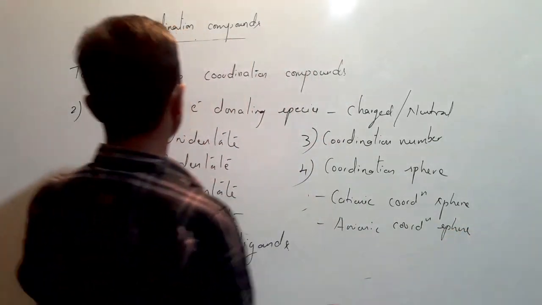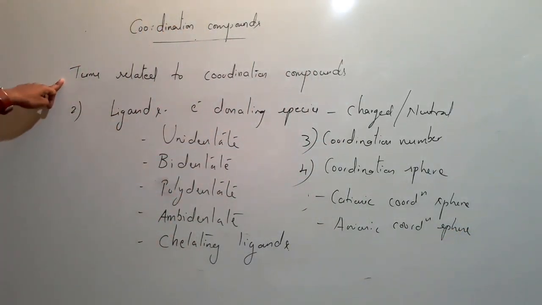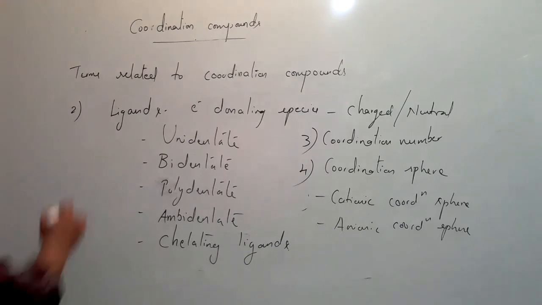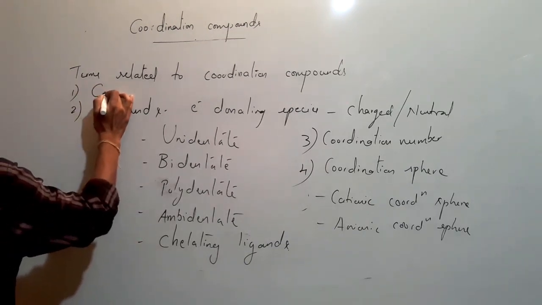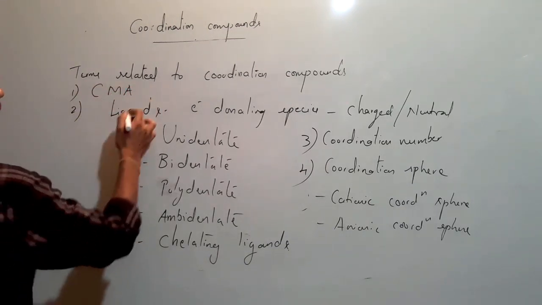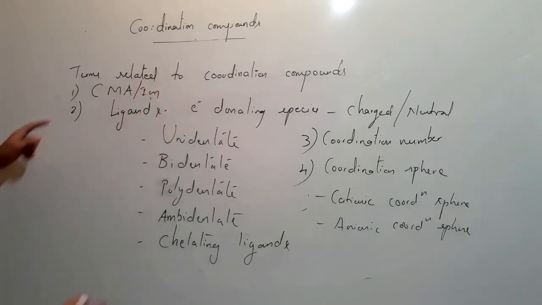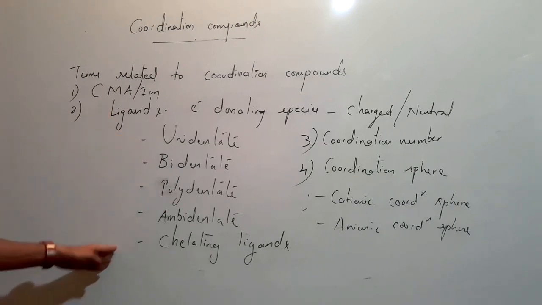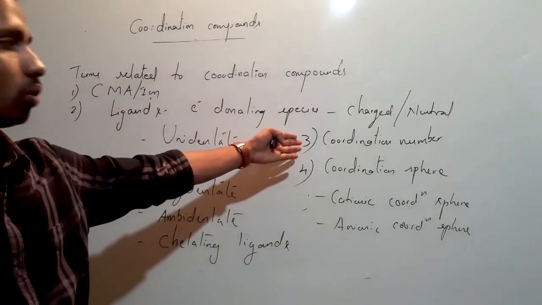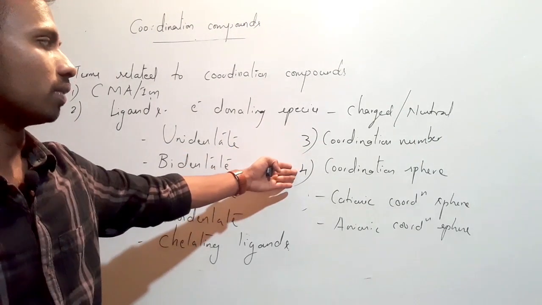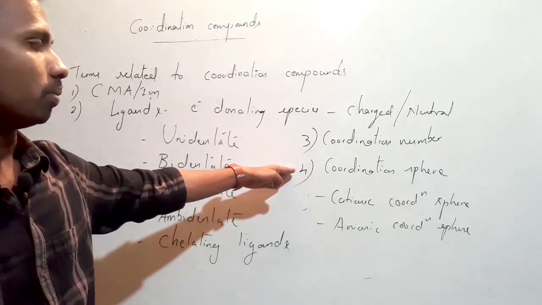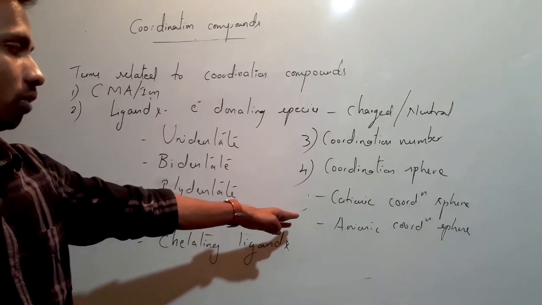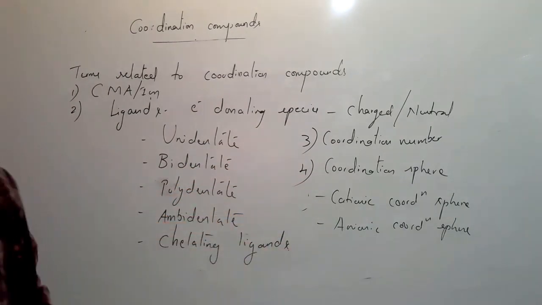These are the terms related to coordination compounds. The first thing we discussed is the central metal atom or ion, and the second is ligands, and in ligands we will study different types. Then we will study what is coordination number, and then coordination sphere, including cationic and anionic coordination spheres.